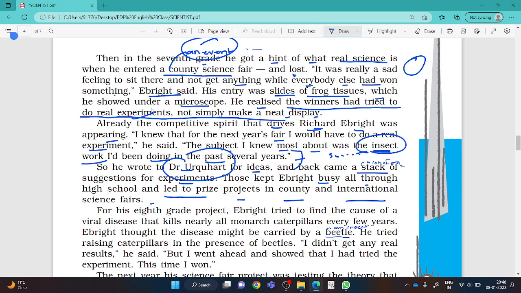Another motivational line. If you really want to become successful, you will have to get the blessings of your parents and your teachers also. There should be a guide, a mentor, a teacher in your life who always provokes you to do something great, who always motivates you and guides you to do something great in your life. Dr. Urquhart helped Richard Ebright in this, due to which he got the prize not only in the county science fair but also in international science fairs.